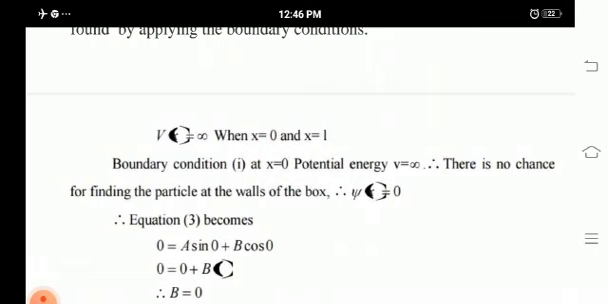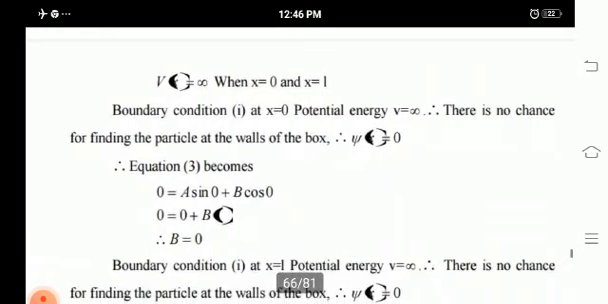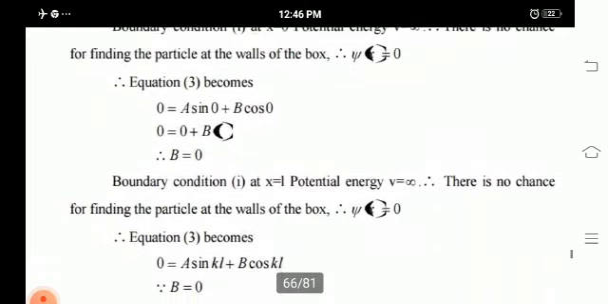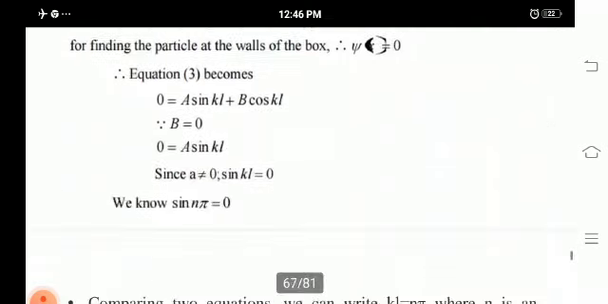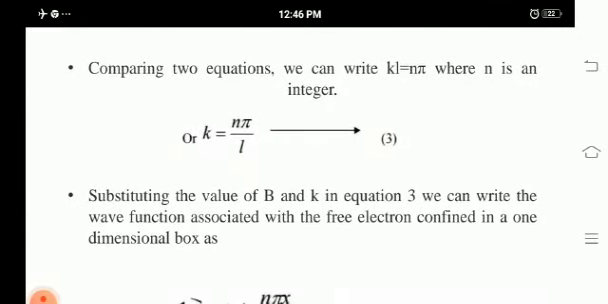At the boundary x equal to 0, the potential energy is infinity. So, there is no chance of finding the particle at the walls of the box, that is psi of x is equal to 0. So, our equation 3 becomes 0 is equal to A sin 0 plus B cos 0. So, we get B is equal to 0. At the boundary x equal to L, the potential energy is infinity. There is no chance of finding the particle at the walls. Comparing these two equations, we can write kL is equal to n pi, where n is an integer, so k is equal to n pi by L.